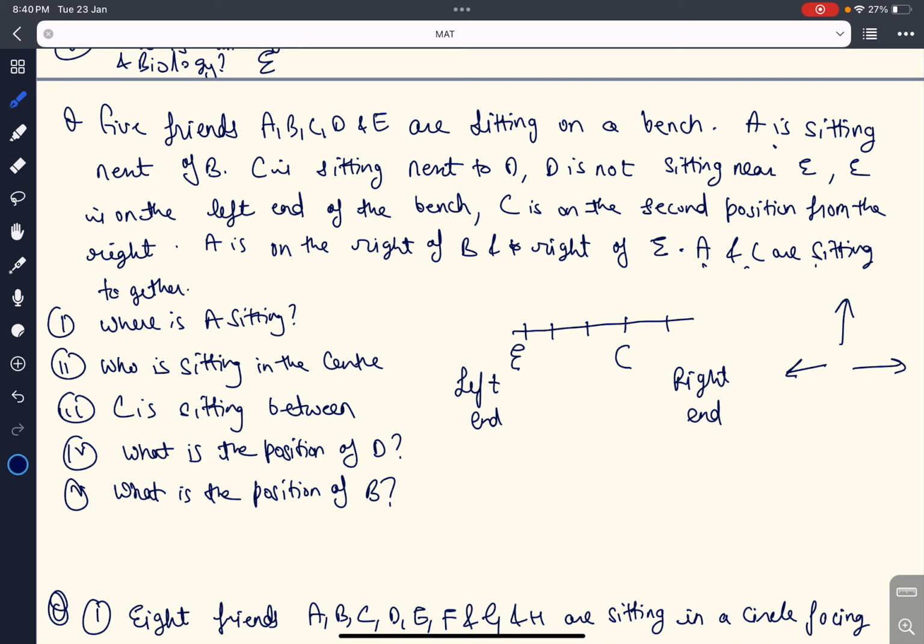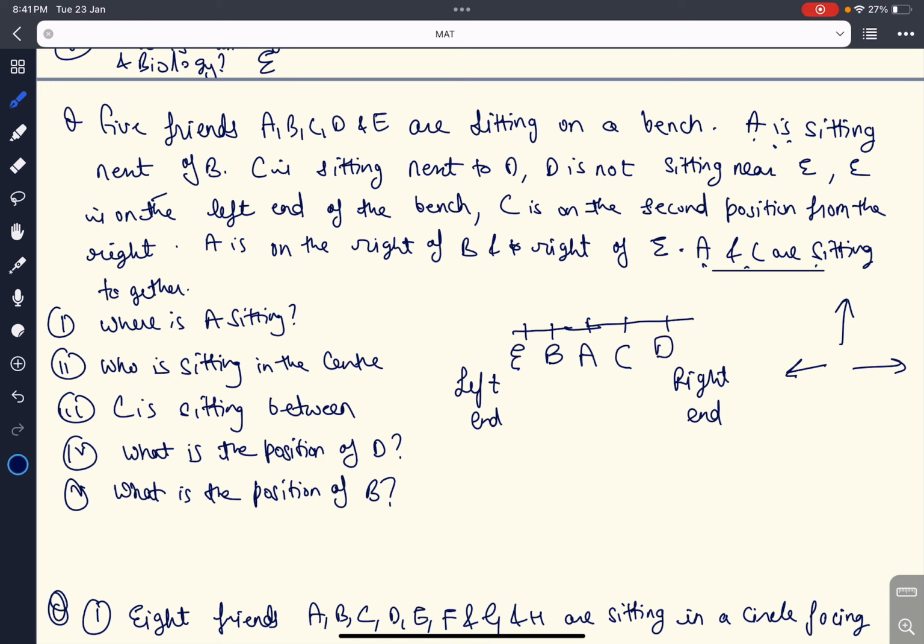Now, A and C are sitting together, and A is sitting next to B. So I can place A here also, or I can place A here also, because A and C are sitting together, so they must be neighbors of each other. But the first statement says that A is sitting next to B. So if I put A here, I can't place B next to A. So I will remove this position of A. So A will be there. I will write A here. And A is sitting next to B also. And we are left with only one person, that is D.